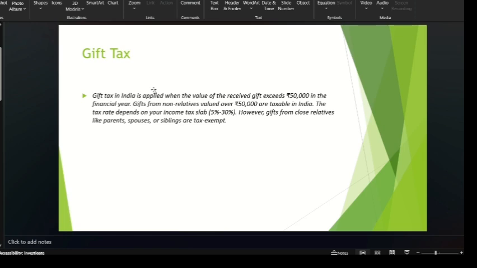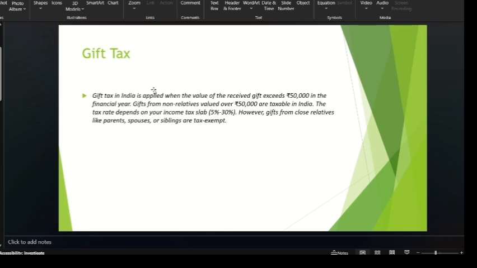And the other one is the gift tax. Gift tax is applicable in India when the value of the received gift exceeds a certain limit. I think you may not be aware of this, so let us take an example. Your grandfather has a property worth 1 crore, a land of 5 to 10 acres, and he kept it in your name as a gift. So the valuation of that property is 1 crore, and he just gifted it to you.